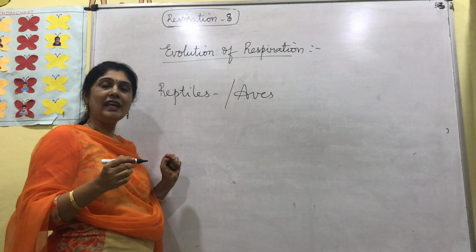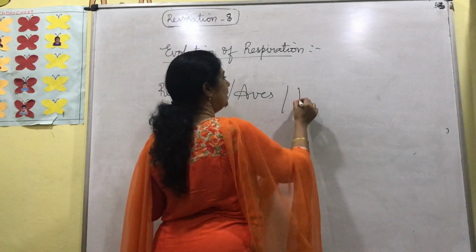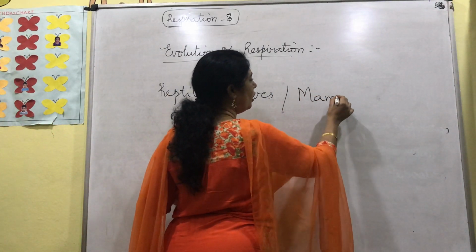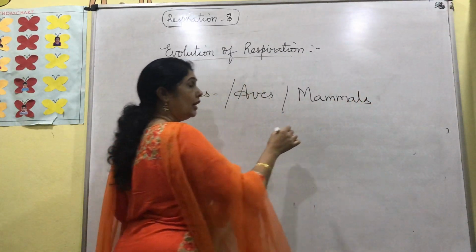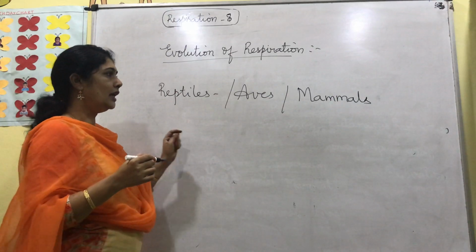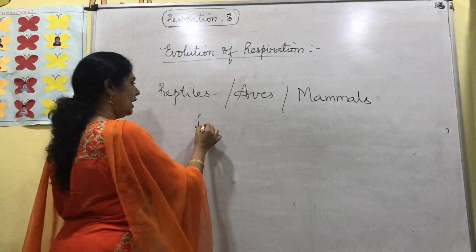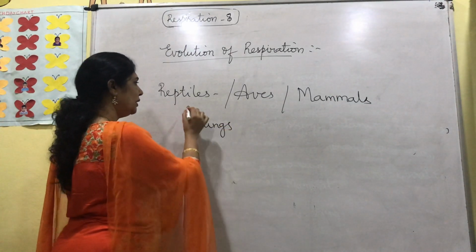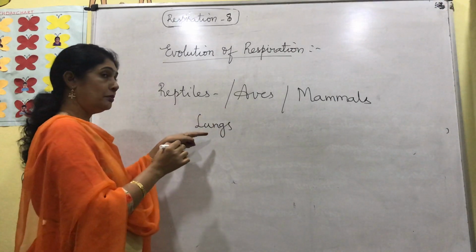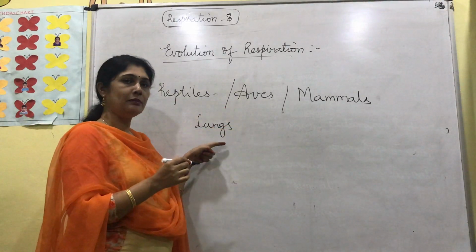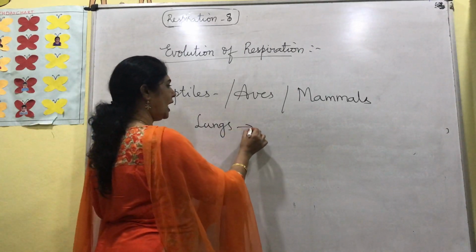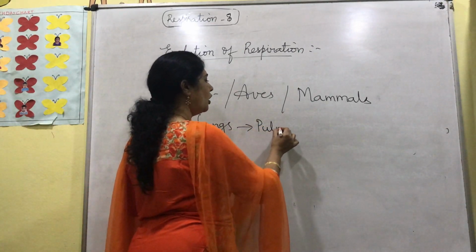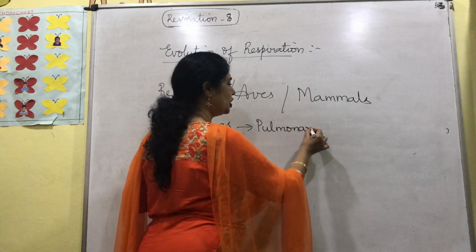And next is mammals. These are the most complex groups of animals. They have the same type of breathing organ, lungs. Reptiles breathe through lungs, aves or birds breathe through lungs, and all mammals breathe through lungs. This type of respiration carried on by the lungs is called pulmonary respiration.